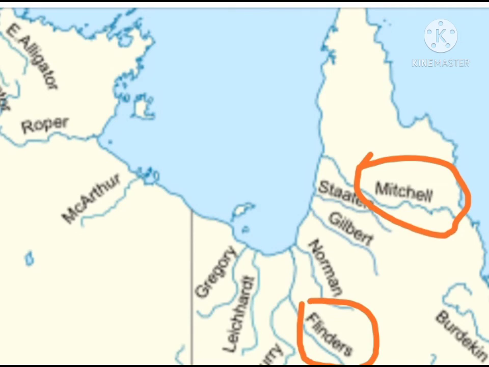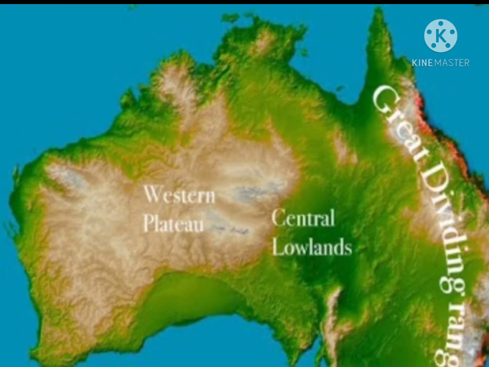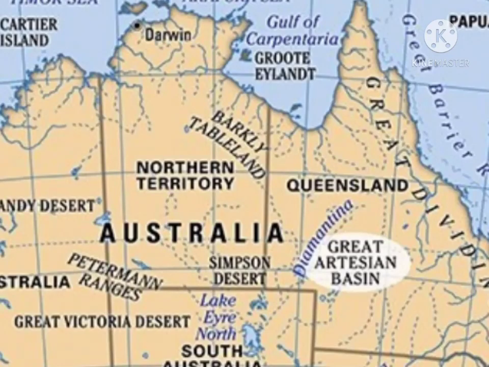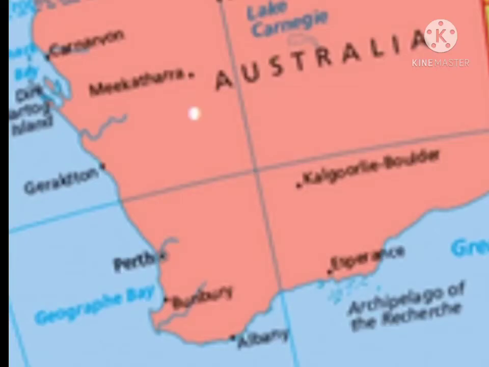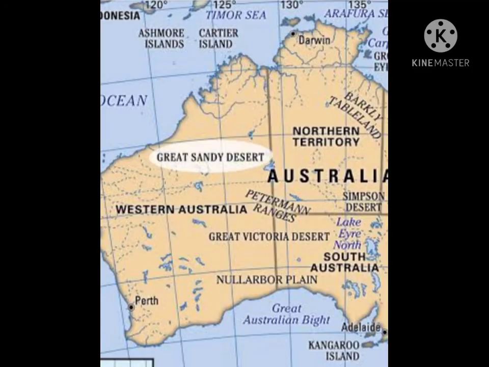Then comes the Western Plateau. The Western Plateau extends from the Gulf of Carpentaria to Onslow. It has Perth and Albany in southeast. Then this tableland, tableland in the sense plateau, occupies more than 2/3 of the continent. It is mainly a desert area and the famous deserts of Australia are located here. That is the Great Sandy Desert, the Great Victoria Desert and the Gibson Desert.